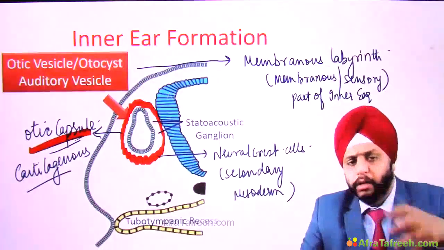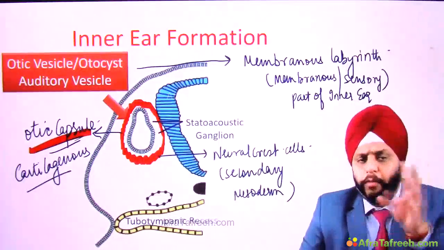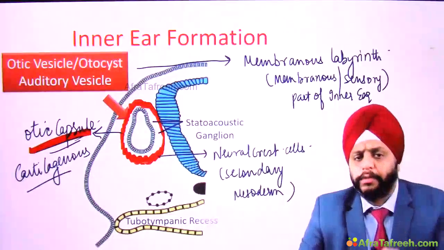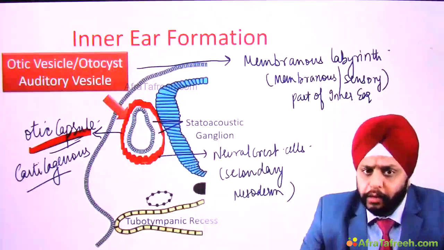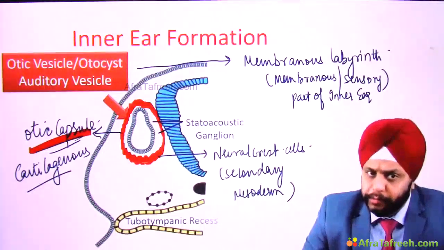So this cartilage undergoes a lot of modification. It forms the spiral cochlea, it forms the semicircular canals, it forms the vestibule, and then in this cartilaginous structure, ossification takes place.